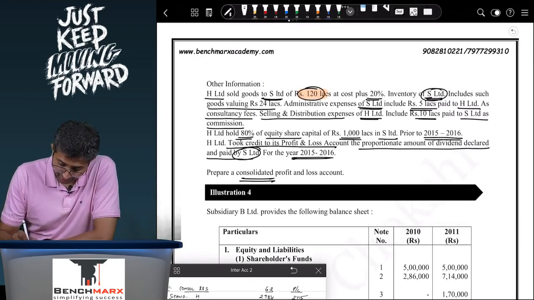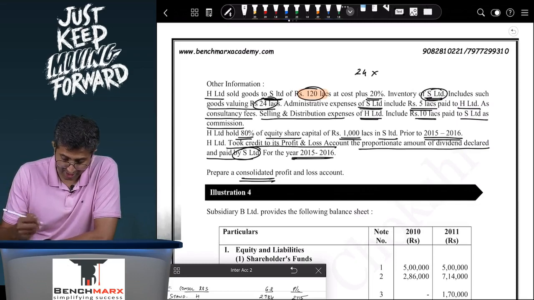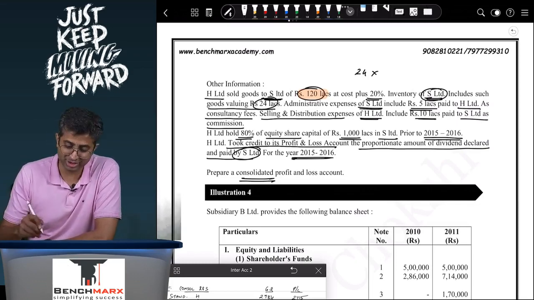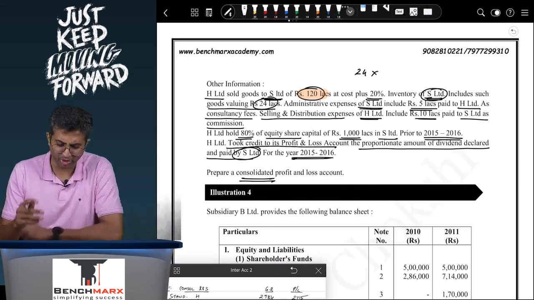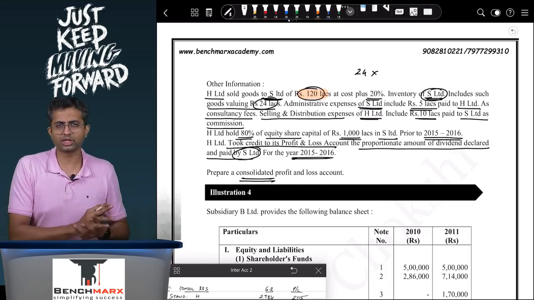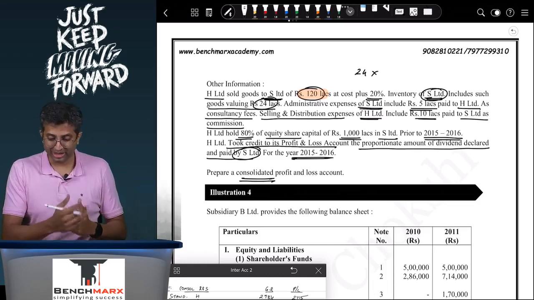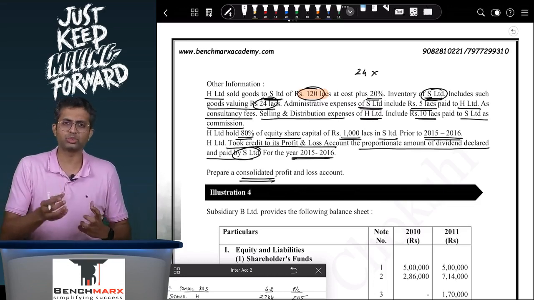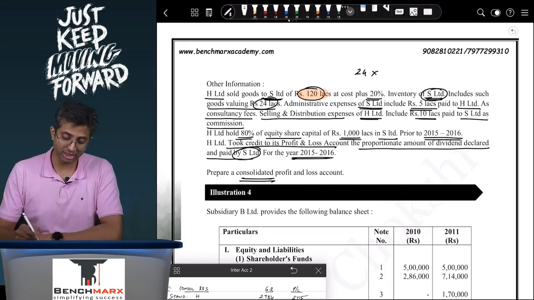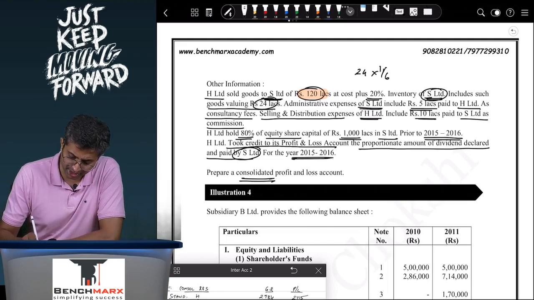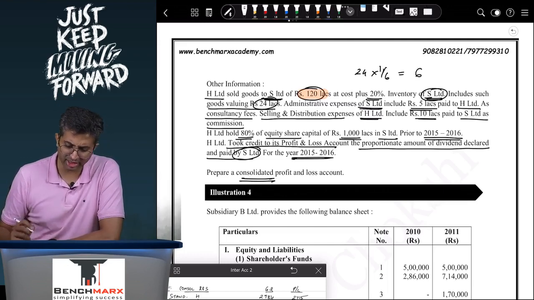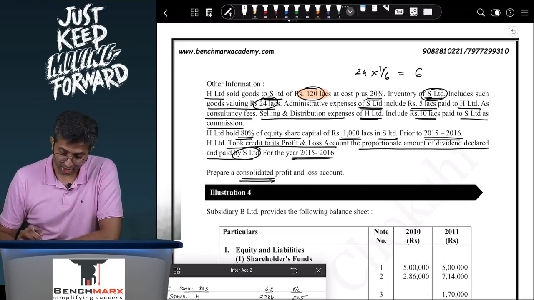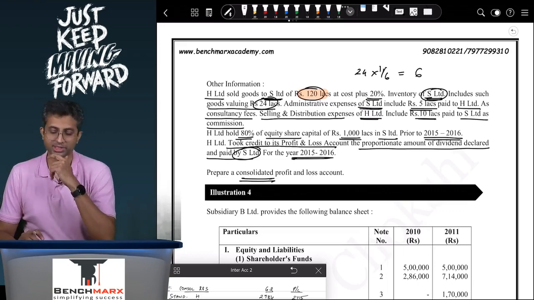Inventory of S includes such goods valuing 24 lakhs. So 24 lakhs is the selling price. 20% on cost, that is 1/5 on cost, is 1/6 on selling price. So if 100 is the cost, then 20%, that is 20, is the profit, then 120 is the selling price. If 120 is equivalent to 24, then 20 is how much? So this is into 1/6, and hence I think the unrealized profit over here is 6. So your closing stock is overstated by 6.